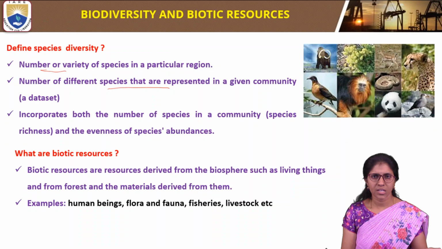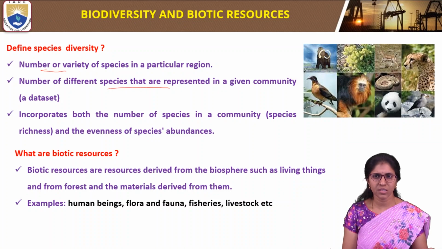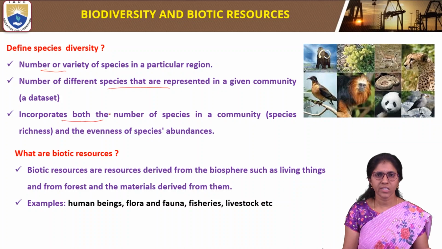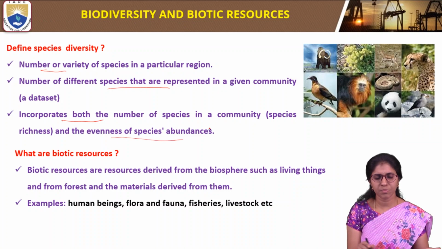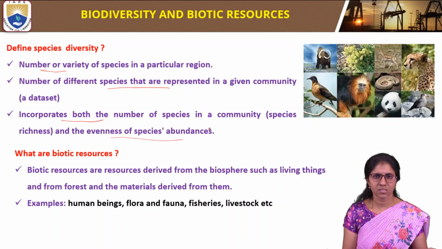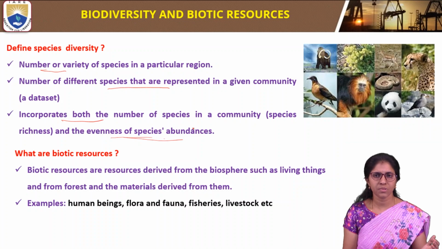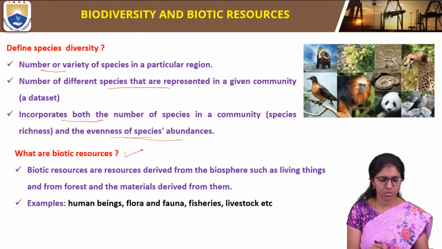So this is also known as the number of different species that are represented in a given community. Species diversity incorporates both the number of species in a community and the evenness of species abundances. So species diversity is nothing but the number and variety of species in a particular community, in a particular region.